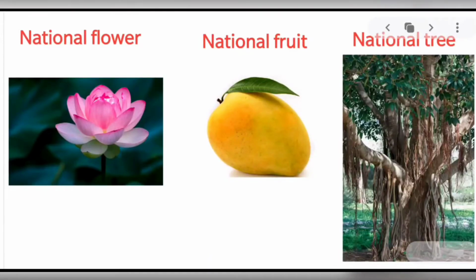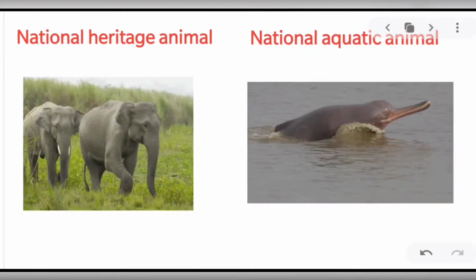The national tree of India is the banyan tree, designated formally as Ficus benghalensis. The tree is often a symbol of the fabled Kalpavriksha, or the tree of wish fulfillment, as it is associated with longevity and has important medicinal properties. The national heritage animal of India is the Indian elephant. The elephant has been declared as the national heritage animal of India. It is native to mainland Asia. The Indian elephant has been listed as endangered and threatened by habitat loss, fragmentation and degradation.